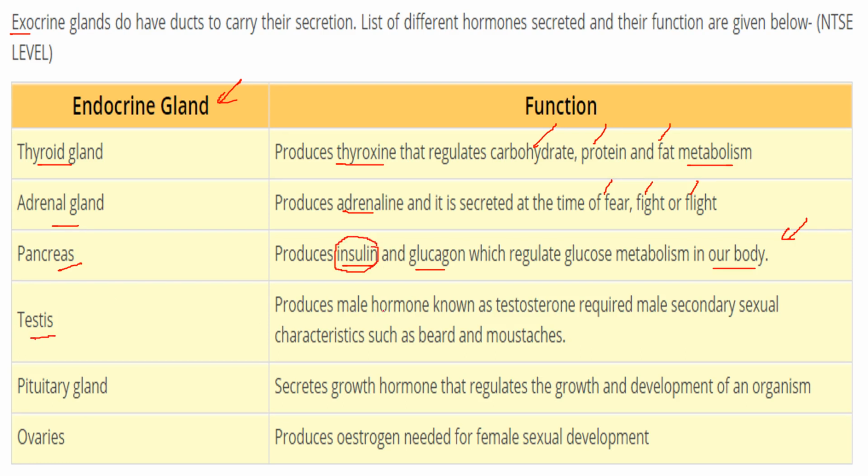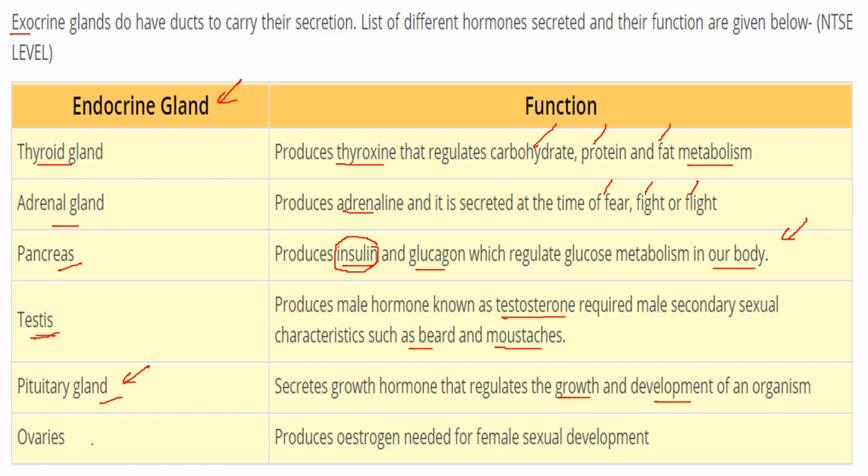Testes produce the male hormone testosterone, which is especially required for the secondary sexual characteristics, like the beard, the mustache, the broad shoulders, etc. The pituitary gland secretes growth hormones, which regulate the growth and development of an organism. The growth, the height, the weight, etc. are mostly dependent on the secretions from the pituitary gland.